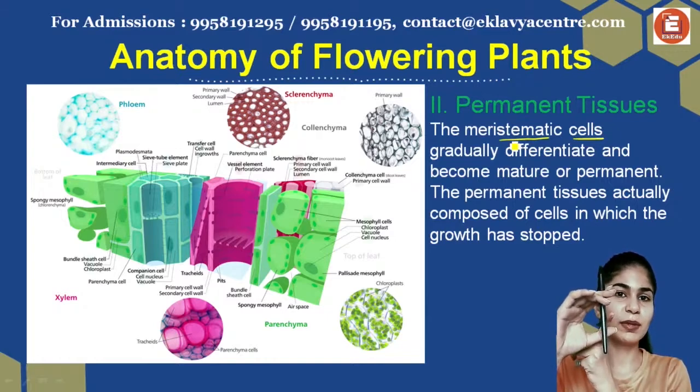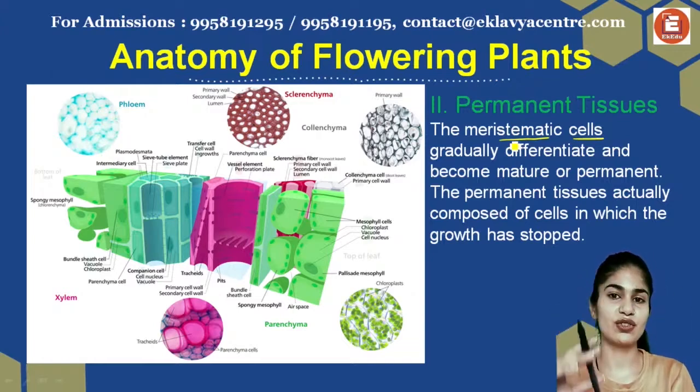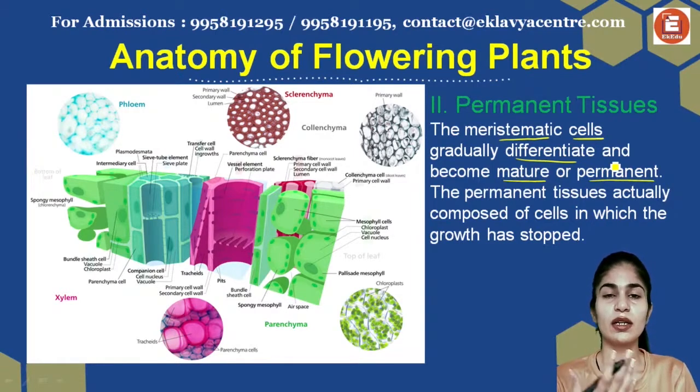They might have developed a branch or a leaf, but they are now all done with the structure. So these meristematic cells will gradually differentiate and become mature and permanent. This is how meristematic tissues give rise to your permanent tissues.